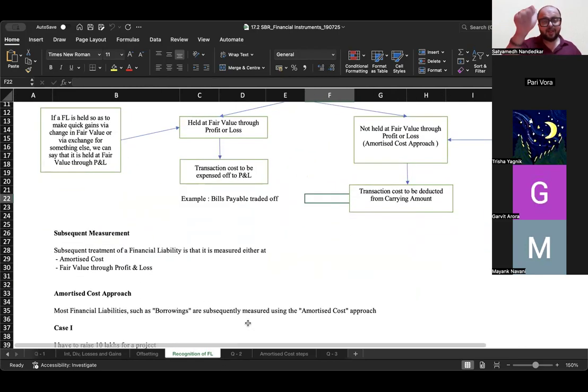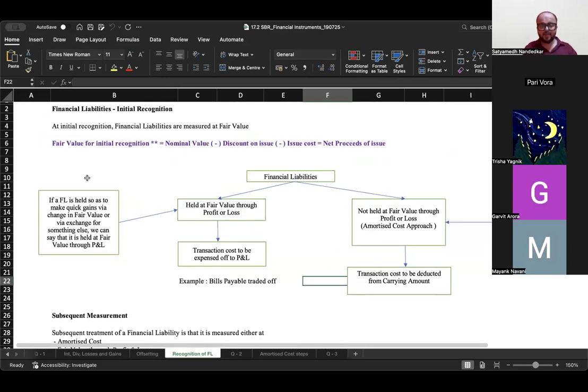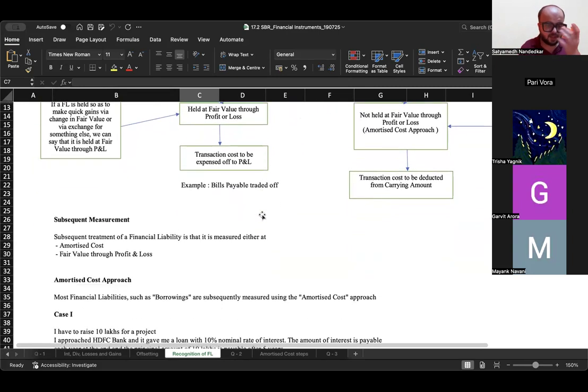Now, the initial recognition happens at fair value. How is fair value calculated? Nominal value minus discount on issue minus the issue cost, which is basically the net proceeds of the issue. The initial recognition of a financial liability happens at fair value. And how do you define fair value? Nominal value minus discount on issue minus the issue cost. That is basically the net proceeds.